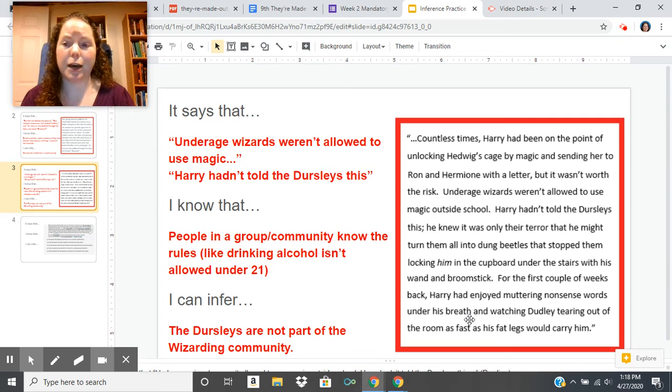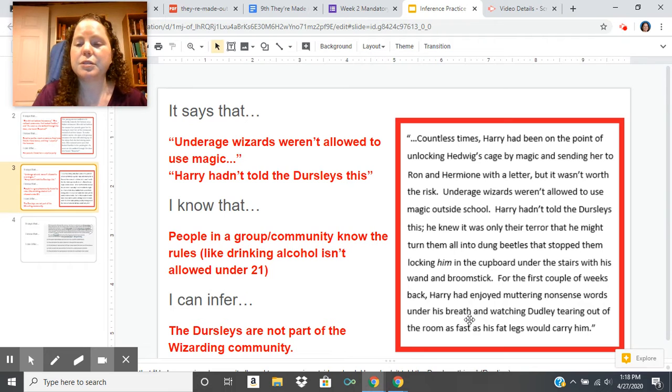This is a passage from Harry Potter, the Chamber of Secrets, I believe. Countless times, Harry had been on the point of unlocking Hedwig's cage by magic and sending her to Ron and Hermione with a letter, but it wasn't worth the risk. Underage wizards weren't allowed to use magic outside school. Harry hadn't told the Dursleys this. He knew it was only their terror that he might turn them all into dung beetles that had stopped them locking him in the cupboard under the stairs with his wand and broomstick. For the first couple of weeks back, Harry had enjoyed muttering nonsense words under his breath and watching Dudley tearing out of the room as fast as his fat legs could carry him.